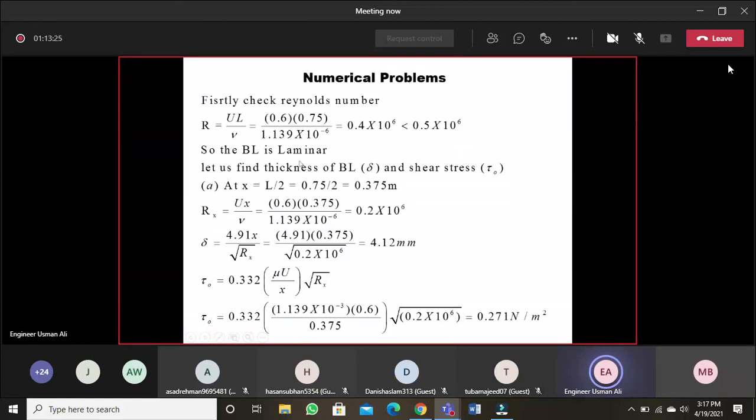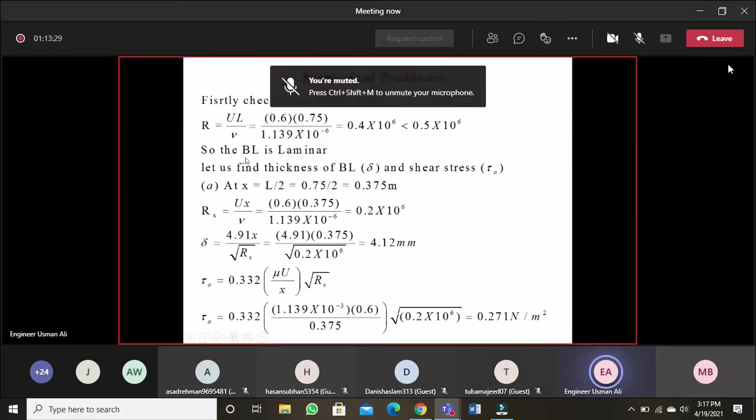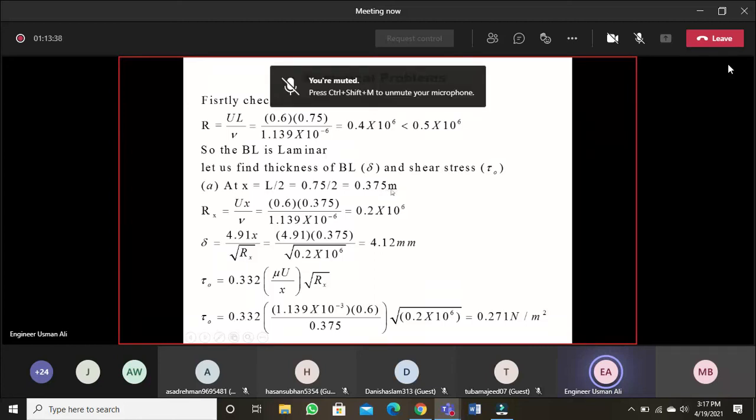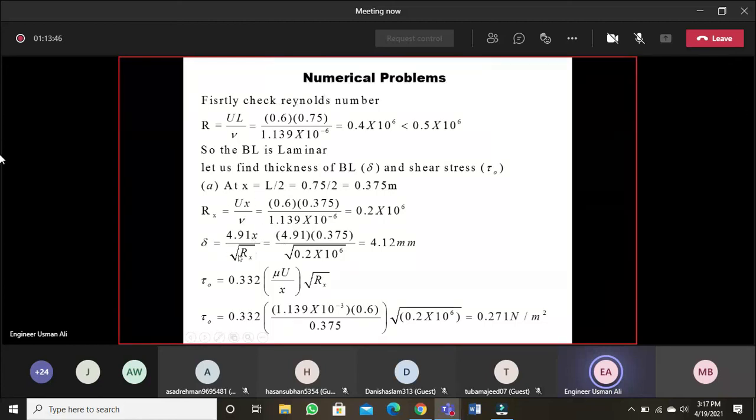Now the boundary layer is laminar, it is given, and also we have checked it. Now first of all, let us find the thickness of the boundary layer and shear stress at the center. x is L by 2, it is 0.375. So Rx is Ux over nu, we will find that. We know the thickness of a laminar boundary layer is delta = 4.91 x over root Rx. Putting the values, you can find the answer. Tau naught is 0.332 mu U over x into root Rx. Again, put the values.